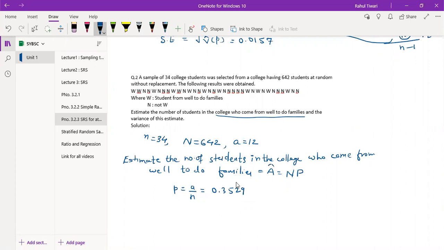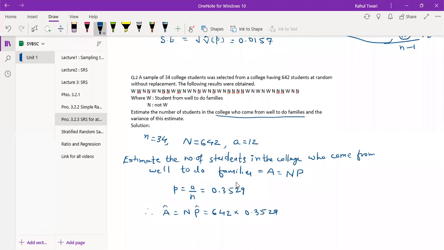Therefore, the estimate of A is going to be N into the estimate of P, which is small p. So what is your capital N here? 642. So 642 into 0.3529. Just tell me the answer.